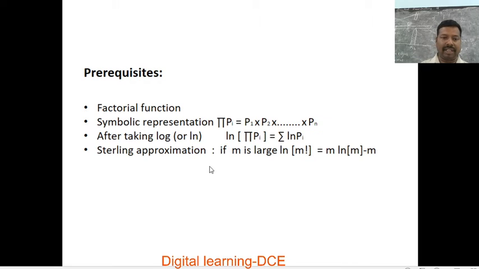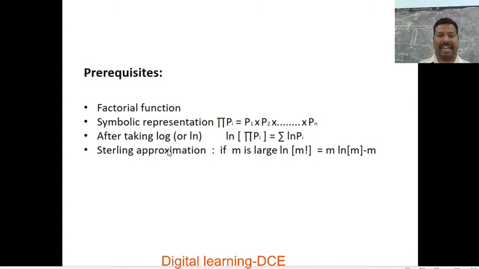Prerequisites for this session: the concept of the factorial function that is discussed in mathematics. A symbolic representation: the product of pi is equal to p1 into p2 and so on up to pn. And after taking log or ln, the natural log to the base e, we can write ln of the product of pi is equal to the summation of ln pi. Stirling's approximation: if m is large, ln m factorial can be written as m ln m minus m.